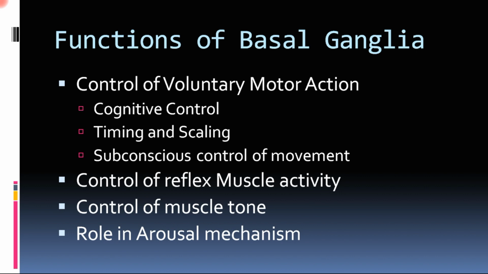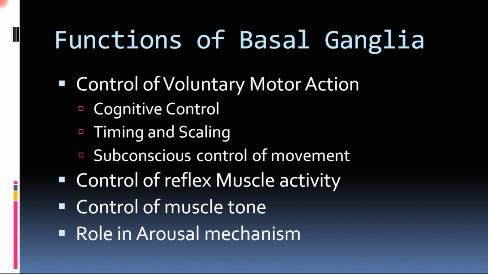That means basal ganglia, as well as the cerebellum, are both involved in planning of a movement. Whenever a movement has to take place, before the movement starts there is a discharge present in the basal ganglia and the cerebellum, and thus it shows that they are responsible for planning and then initiation of the movement. So any movement is planned and initiated with the help of basal ganglia as well as cerebellum. That is the cognitive control of motor action, which is a function of basal ganglia.